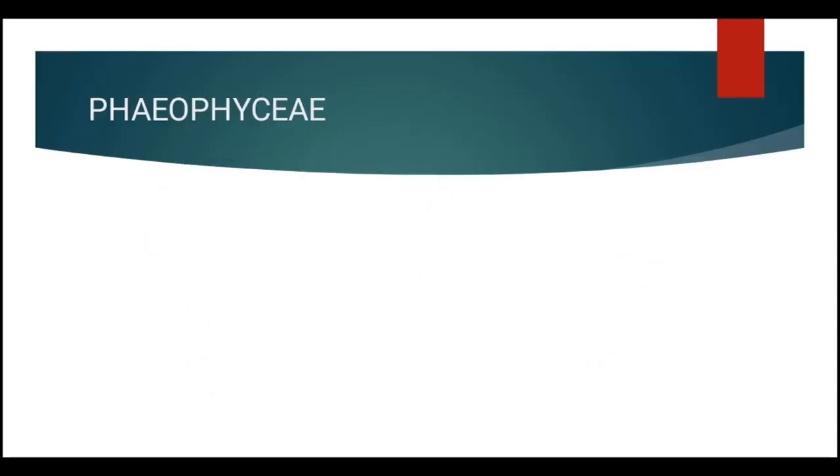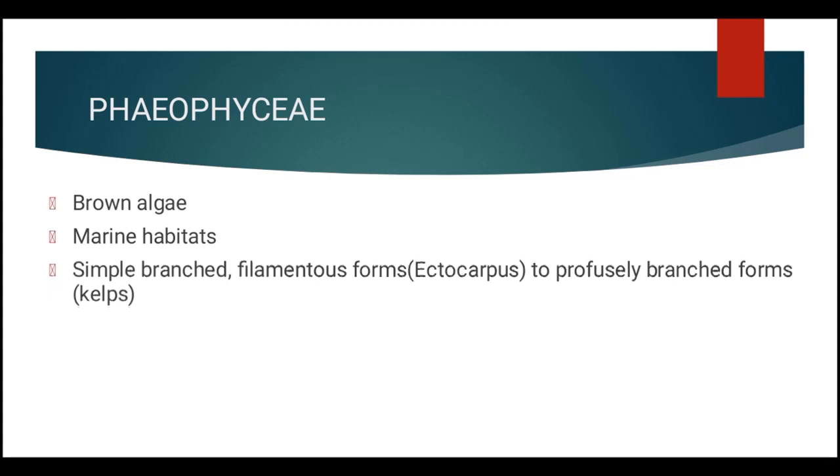Next we are going to the next class, that is Phaeophyceae. The members of Phaeophyceae are called brown algae, and they are primarily found in the marine habitat. They show great variation in size and form. That is, they can be simple branched or filamentous forms like Ectocarpus, or profusely branched forms like kelp, which may reach a height of 100 meters.